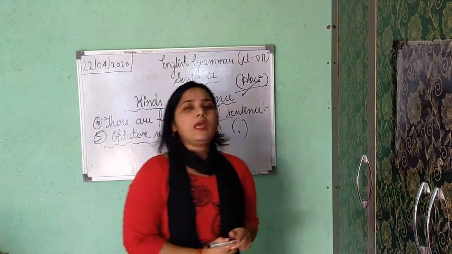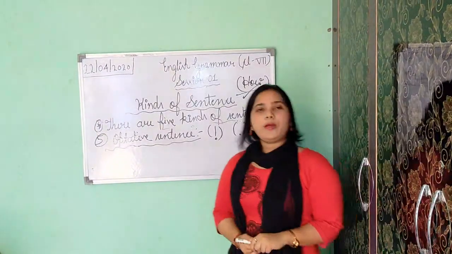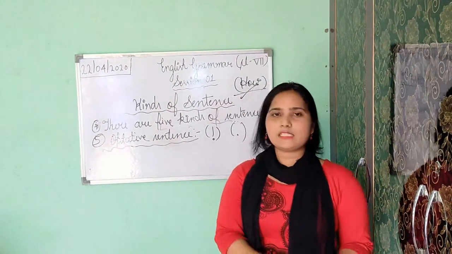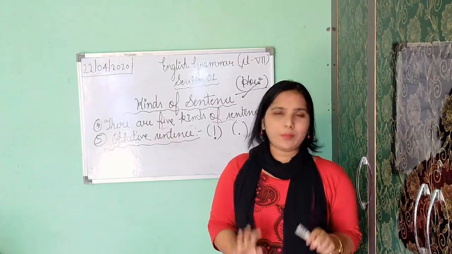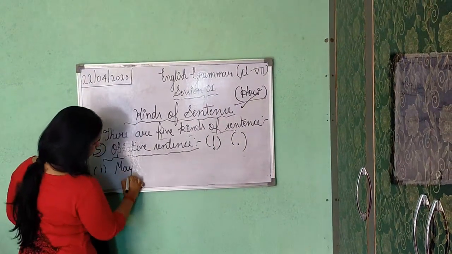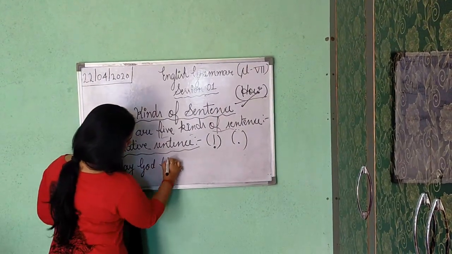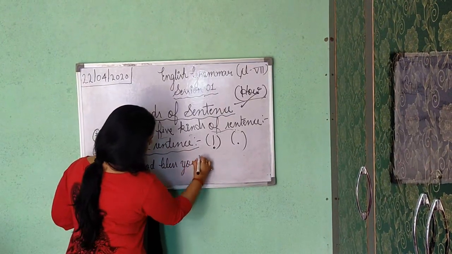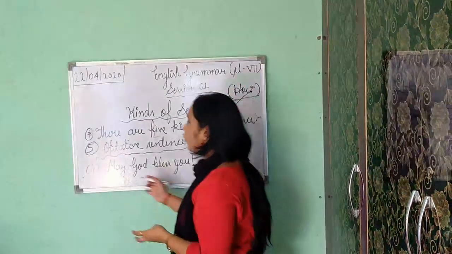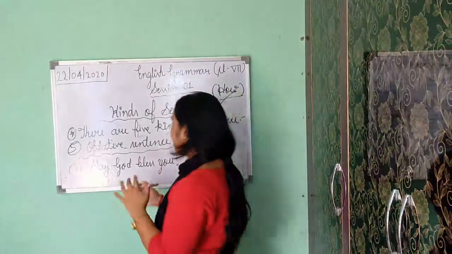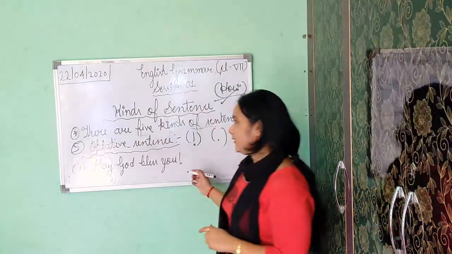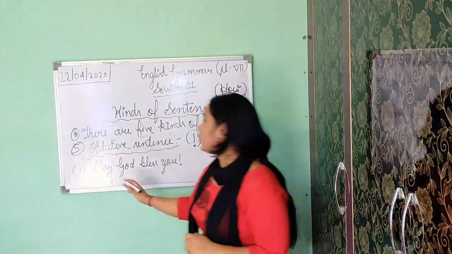Now suppose on your birthday, when you come to the staff room in lunch break, you always touch our feet and we say, may God bless you. Here I am showing my prayer. Here I am praying that God, please give him all the blessings of the entire world. So, may God bless you. This is showing prayer, so it is your optative sentence.